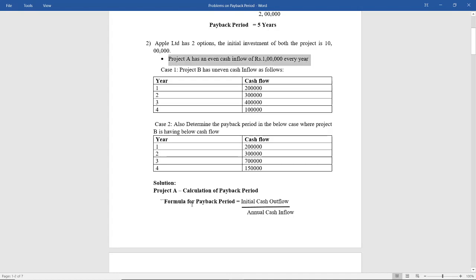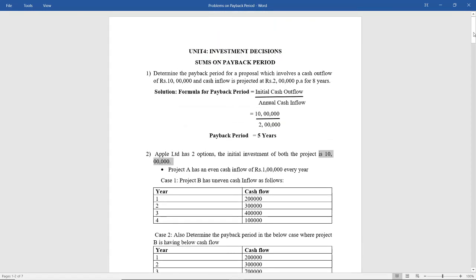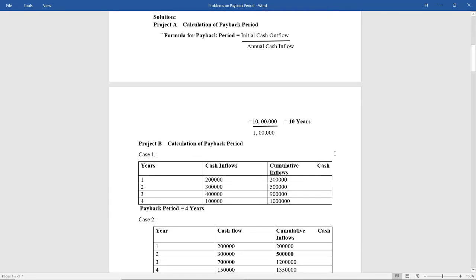Okay, what is the formula? Formula for payback period is initial cash outflow divided by annual cash inflow. So 10 lakh is your cash outflow divided by cash inflow, that is 1 lakh, is equal to 10 years. So the payback period for project A is 10 years. What do you mean by this? Means it will take 10 years to recover the amount that has been invested initially.